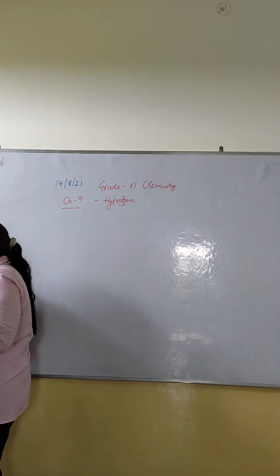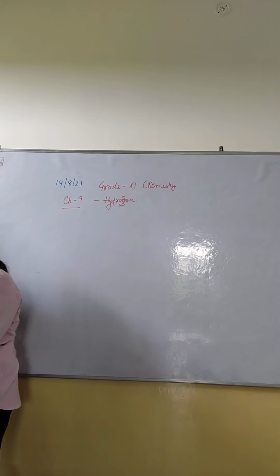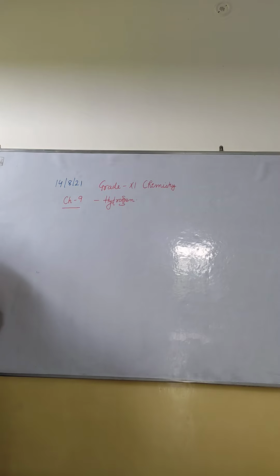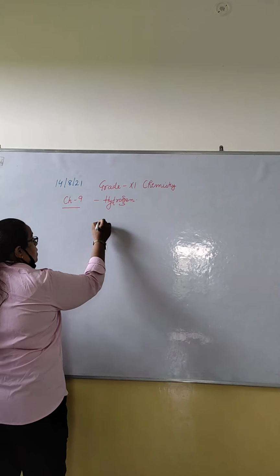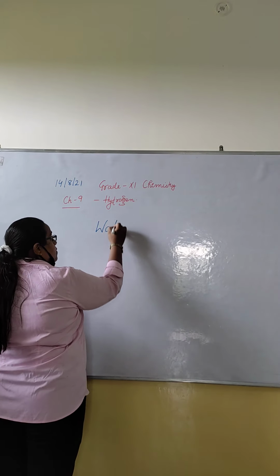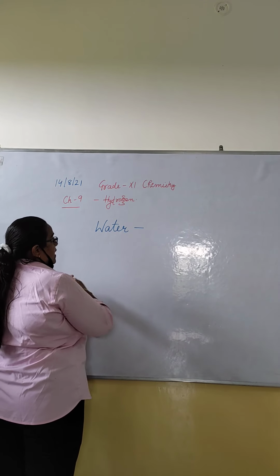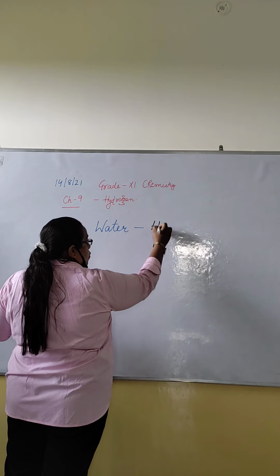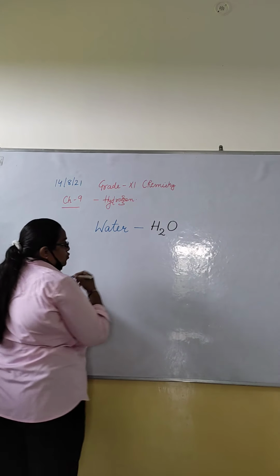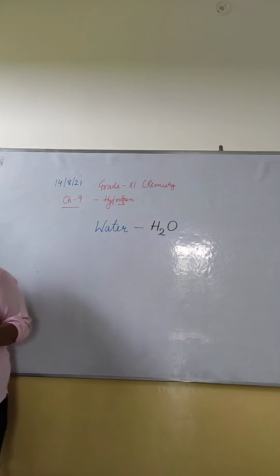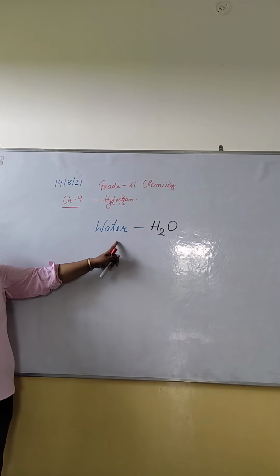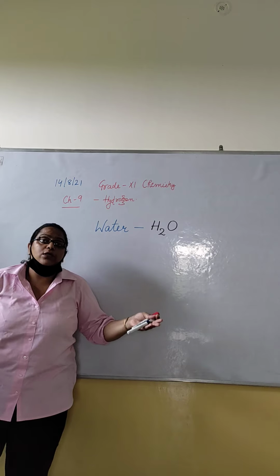Today we will start with water. The symbol of water is H2O. A major part of living organisms is made up of water.